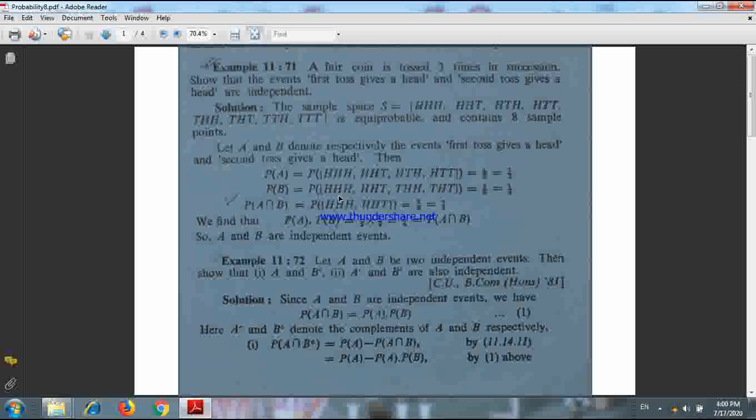Then you find out A intersection B, that means you find out the intersection of these 2 sets, and in the intersection only 2 elements will be there, HHH, HHT. Then you find out P(A intersection B). P(A intersection B) means number of elements in A intersection B, that means n(A intersection B) divided by n(S). So P(A intersection B) becomes equal to 1 by 4. And we find that P(A) into P(B) equals 1 upon 4, which is equal to P(A intersection B). That means the events A and B are independent.